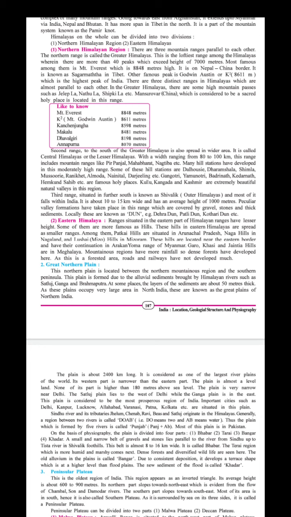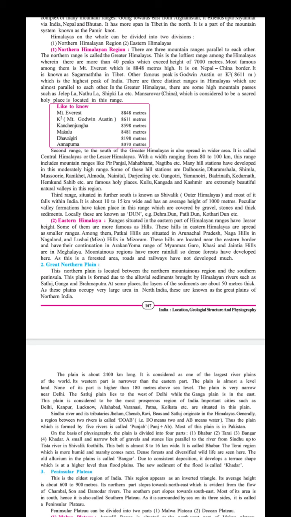These are known as the great plains of northern America. So this is the very northern plain of India. The plain is about 2400 kilometers long. It is considered one of the largest river plains of the world. Its western part is narrower than the eastern part. Okay, so the plain is almost level land. No part of it is higher than 180 meters above sea level.